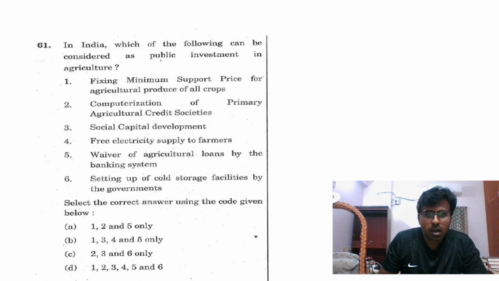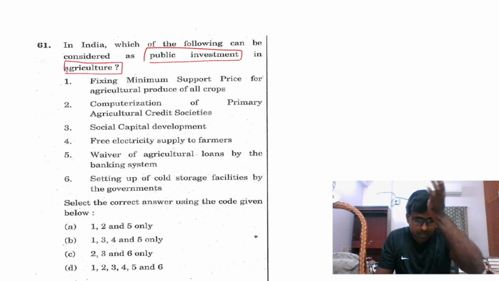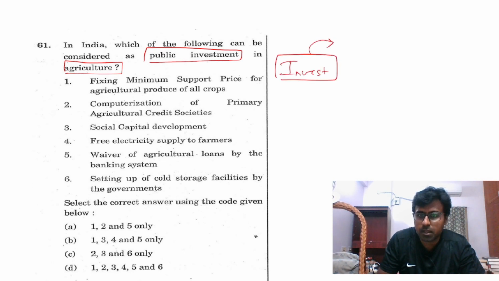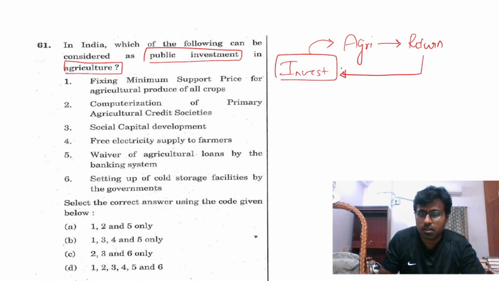Again, what is considered as public investment in agriculture? This is the simplest question in this paper. Public investment means you invest in something, and it is useful, and you will get a return, because if you invest you will get a return.